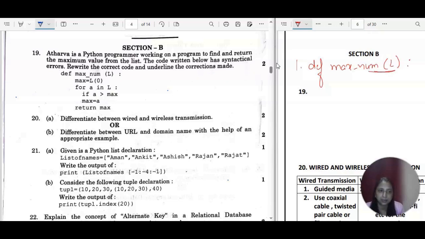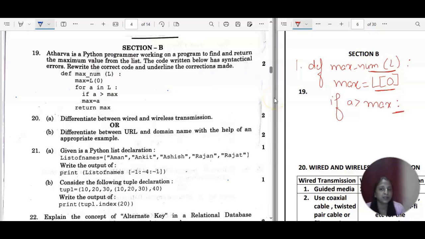I'm just underlining it. So this is the first one. The second one is max is equal to, and this is the list, right? L is a list, and list values you can fetch with the square brackets and 0. So this is the second one. Then for A in L, which is correct only, and if A is greater than max, so the if condition will be ending with colon. So here one colon will come if A is greater than max and colon. So this is the third one.